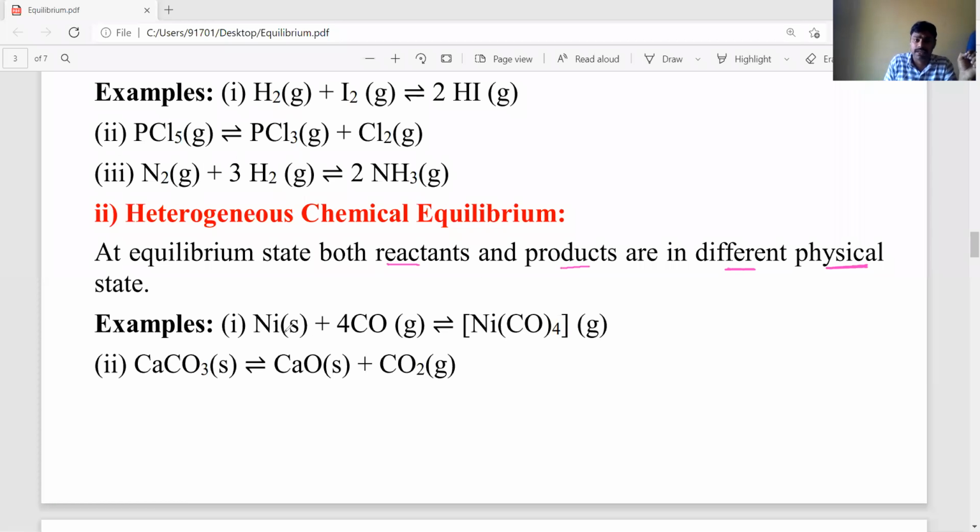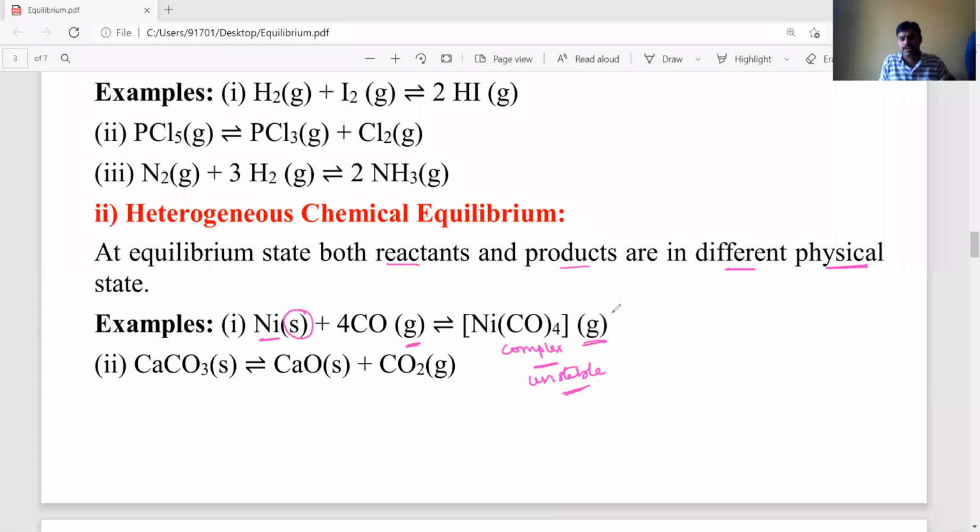For example, nickel is a solid transition metal. It combines with carbon monoxide gas to form nickel tetracarbonyl, Ni(CO)4. It is a complex, my dear students, and this complex exists in the gaseous state. It is reversible because it is unstable and again decomposes to give nickel solid and carbon monoxide gas. That's why it is a reversible reaction and belongs to heterogeneous chemical equilibrium.